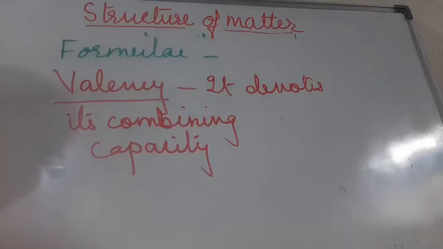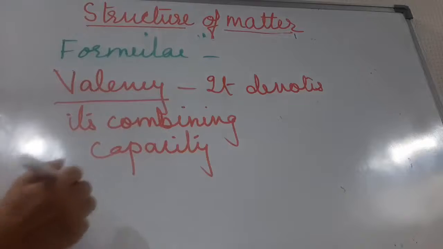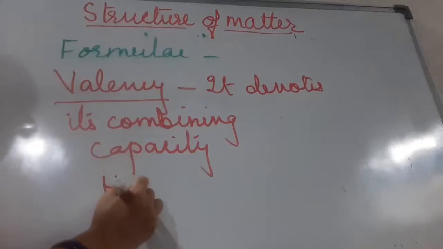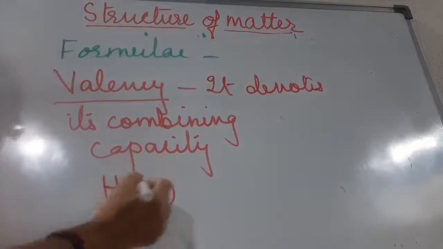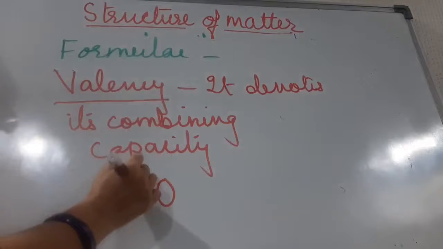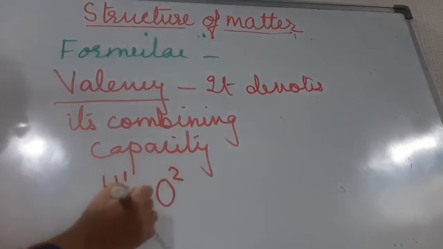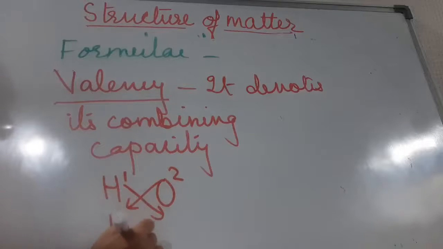Now children, valencies are used when we write the formula of any compound. Suppose water. Water is made by hydrogen and oxygen. The valency of hydrogen is 1, the valency of oxygen is 2. Valencies are always cross multiplied, so the formula becomes H2O.